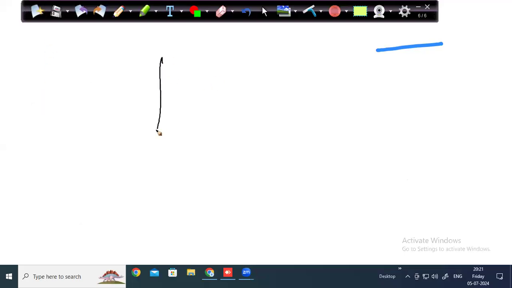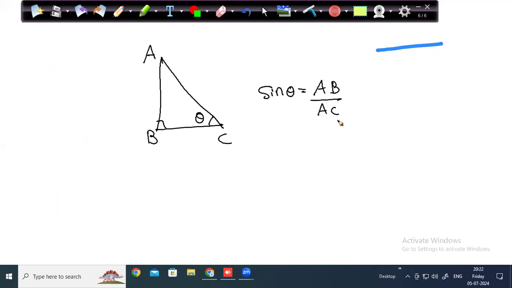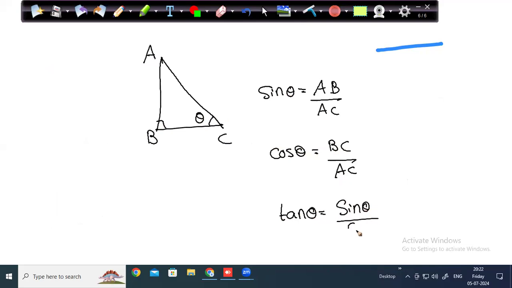Now, we all should know the basic trigonometric ratios. So if this angle is theta, we know sine theta is opposite by hypotenuse, AB by AC. We know cos theta is adjacent by hypotenuse, BC by AC. And we know tan theta is sine theta by cos theta, which is opposite by adjacent, which is AB by BC. You should know these trigonometric ratios.